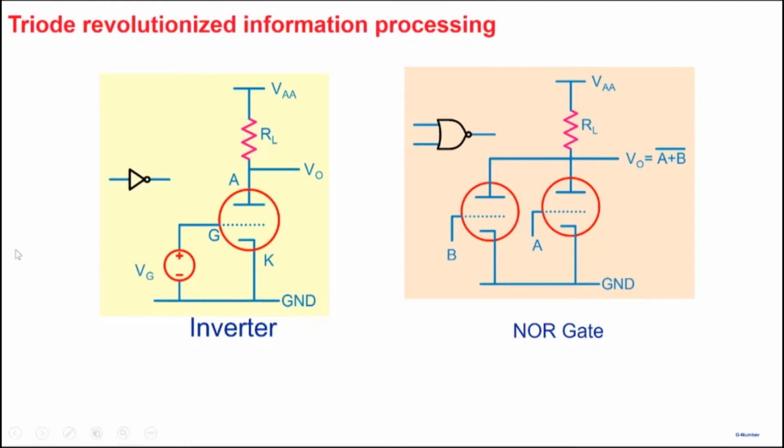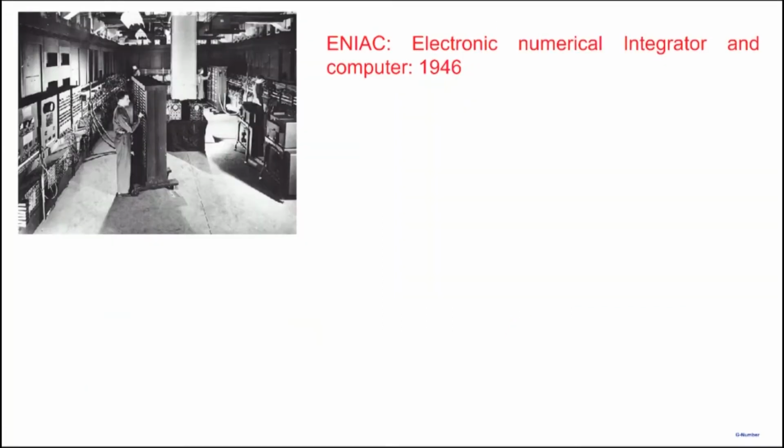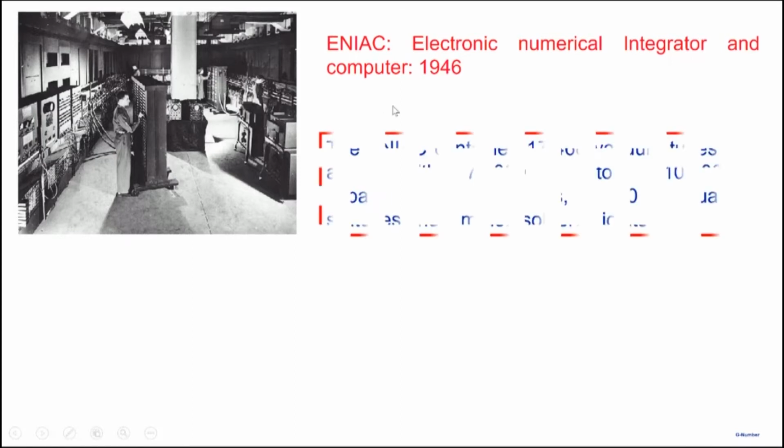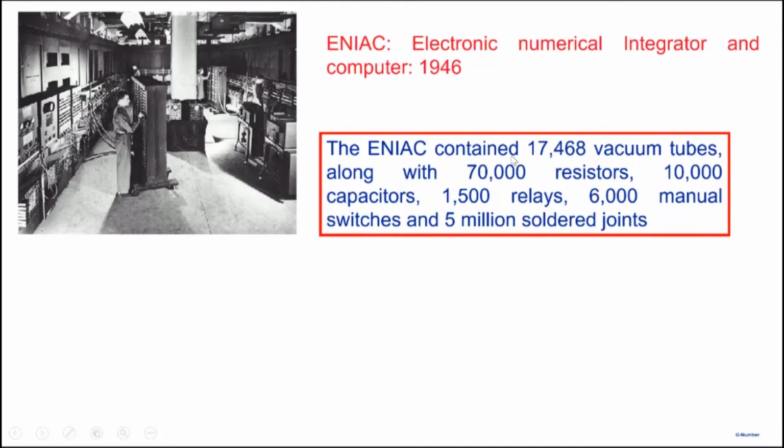And these digital gates work on binary numbers, and one can do addition, binary subtraction, multiplication, division, all of that we can do here. So with the triode, one could do information processing. One could process the information. And an example of that is a computer, an early computer. You can see here ENIAC in 1946. And this is a computer. Let's look at some details about this.